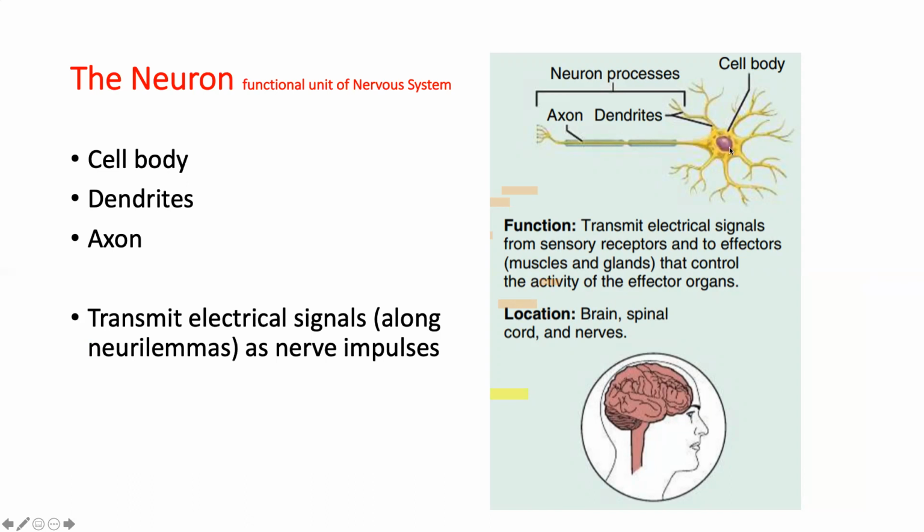So a neuron is made of a cell body and the dendrites with the axon. The axon will end in a terminal branching, which we call terminal arborization. The function of the neuron is to transmit electrical signals and carry them along the axon.